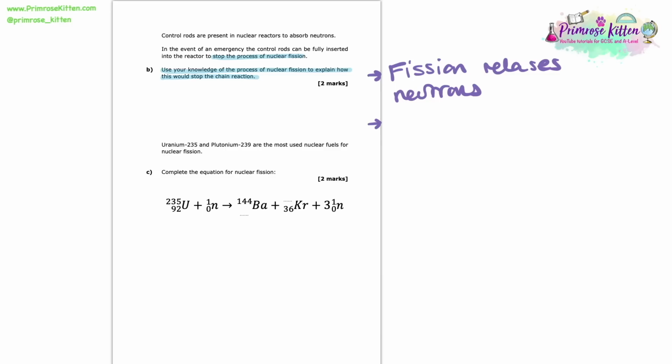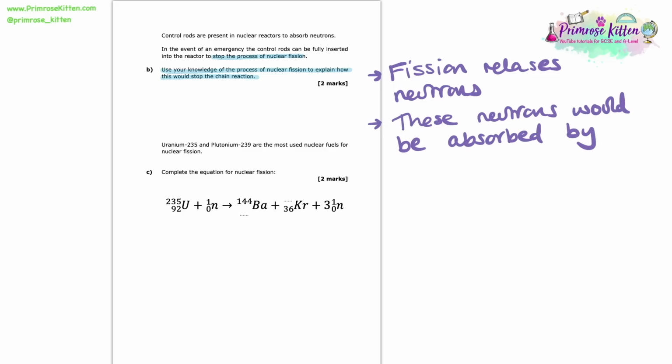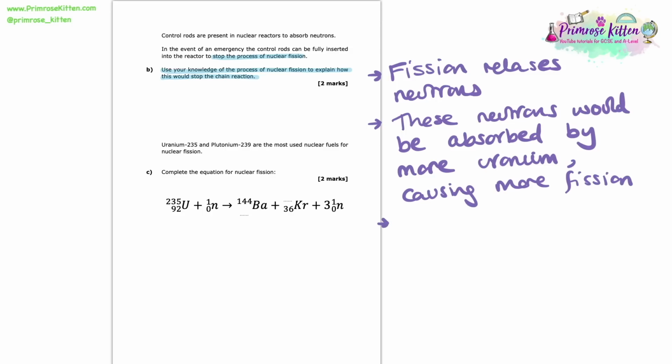We should understand that nuclear fission releases neutrons. That is going to be our first point. We should understand that these neutrons that get released would normally go on to be absorbed by more uranium and it would cause more fission. That's our chain reaction that we have there. However, in this case here, this event of an emergency where we fully insert these control rods, the neutrons will be fully absorbed by the control rods in this case.